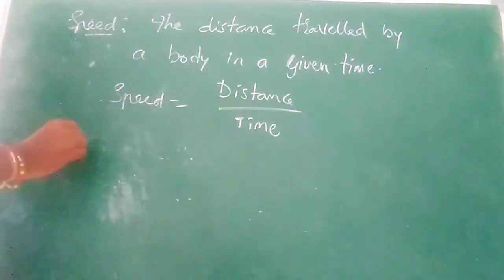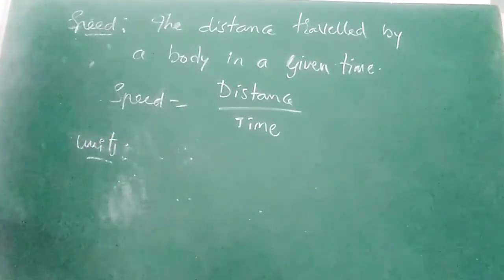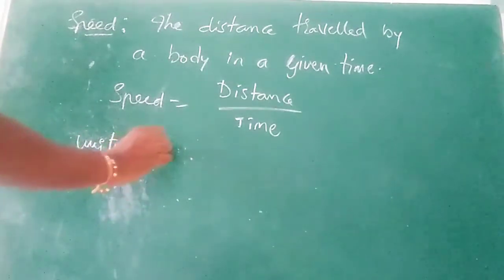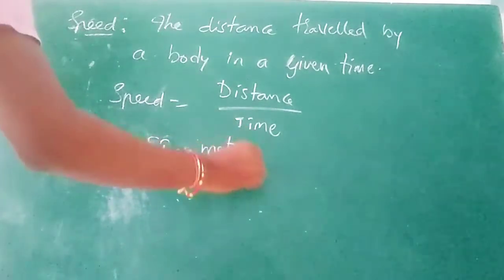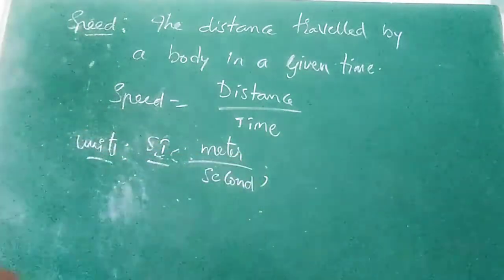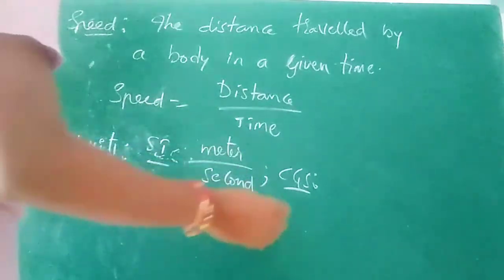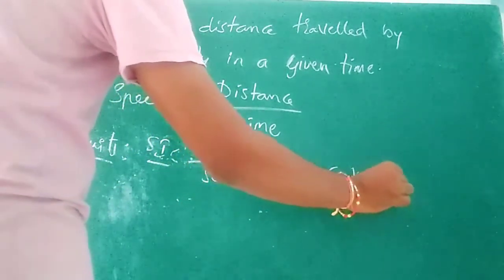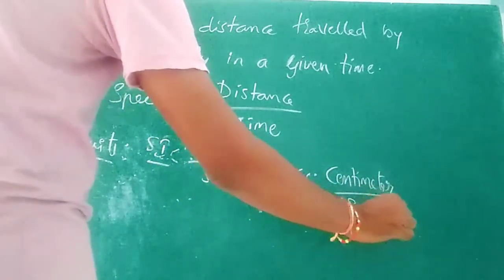Coming to the units, I said previously the SI unit for distance is meter. For time, second. The CGS unit for distance is centimeter, and for time it is also second.